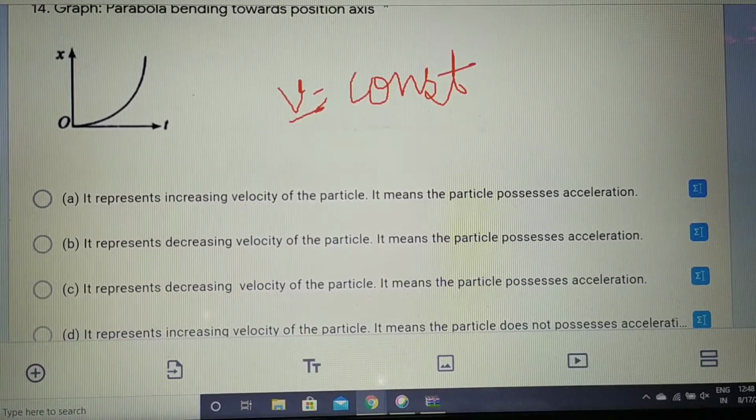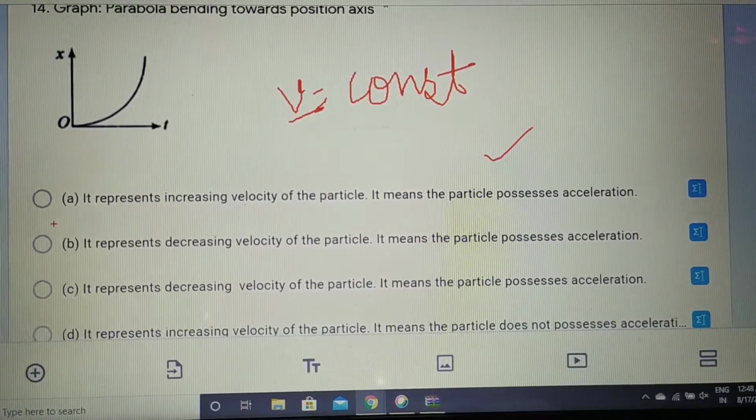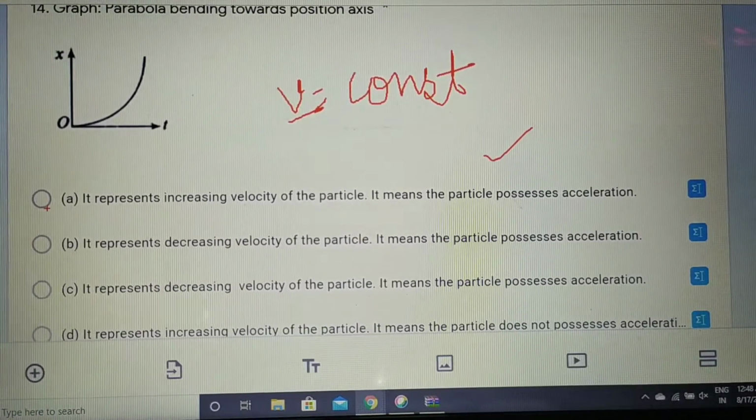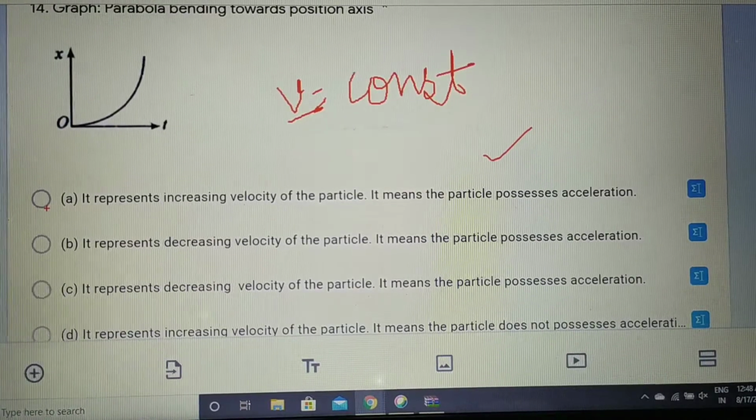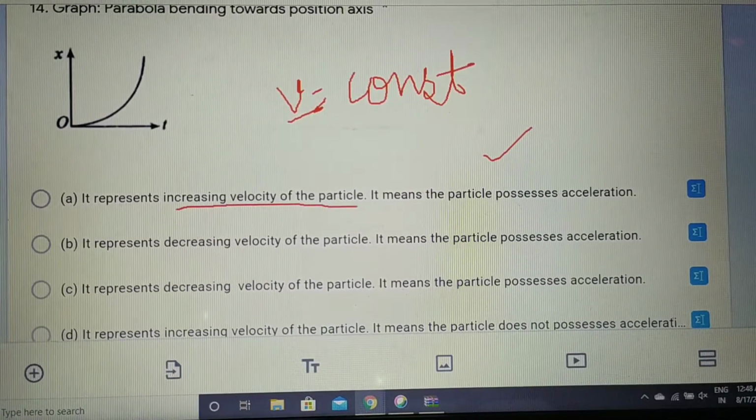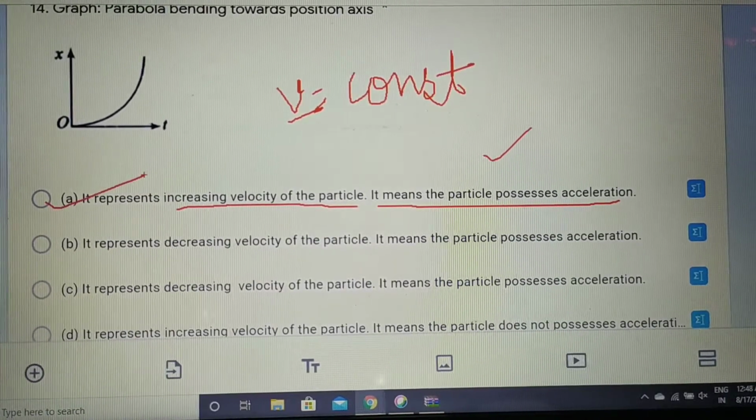But here velocity is varying, that means the rate of change of velocity is acceleration, so the particle will possess some acceleration. So the first option is correct, that says this graph represents the increasing velocity of the particle. And increasing velocity of the particle means that the particle will be possessing some acceleration. So the first option is correct.